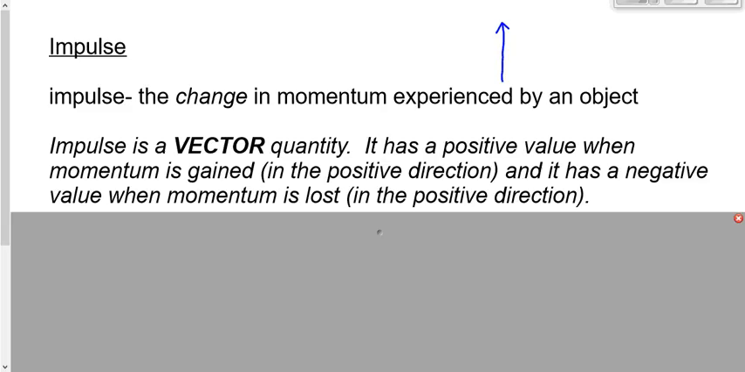So we can get an impulse that's positive or negative, and that positive or negative on the surface doesn't look like it refers to a direction because we say it's a gain or a loss, right? But the gain or the loss really still does fundamentally refer to a direction. If you're moving north and you get a positive impulse, that means you're gaining momentum to the north. If it's a negative impulse, it means you're losing momentum to the north, or you could say you're gaining momentum to the south. Is that okay?